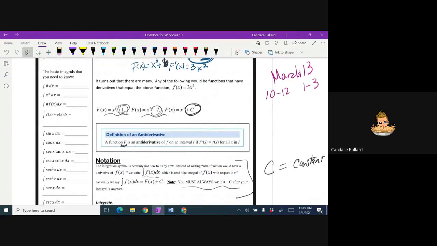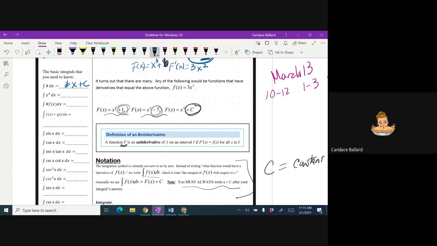So, basic integrals that you need to know. That little hashtag means number. If you have a number in dx, it's the number times x when you integrate, of course, plus c. They're all plus c. You don't want to forget the plus c. When I don't have any numbers on my integral symbol, that's what we call an indefinite integral. That's why we need the plus c.